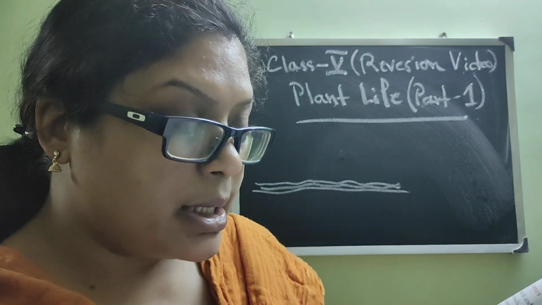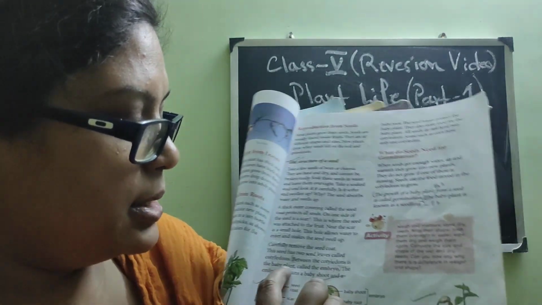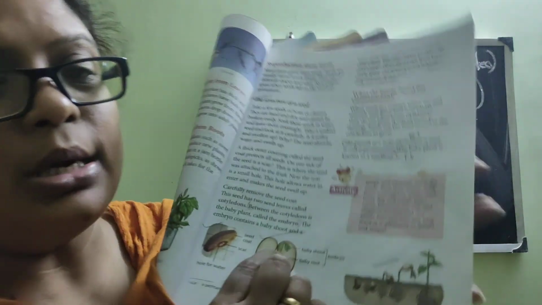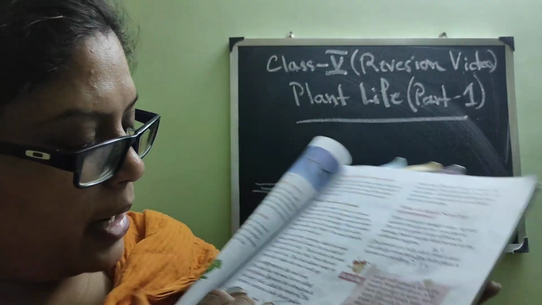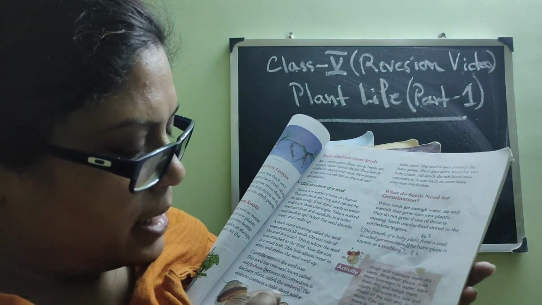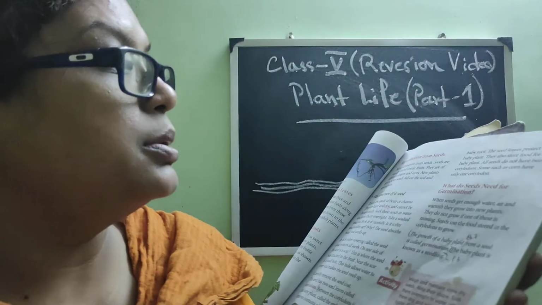This seed has two seed leaves called cotyledons, these two. Between the cotyledons is the baby plant called the embryo. See, this plant will grow into a bigger one, so this is called the embryo. The embryo contains a baby shoot and a baby root. See, so a baby shoot and a baby root.